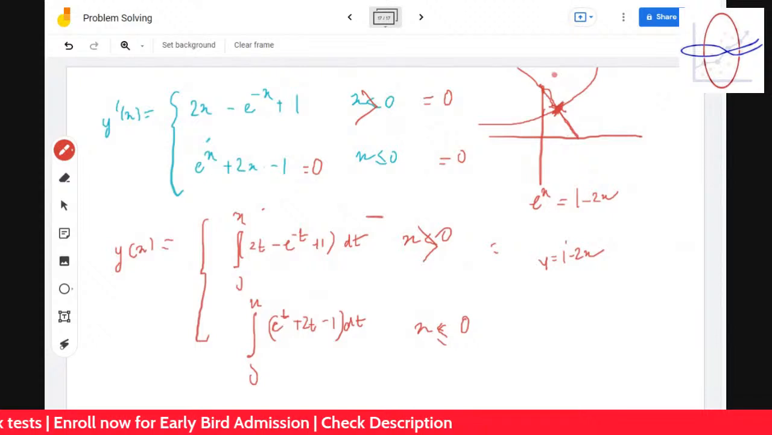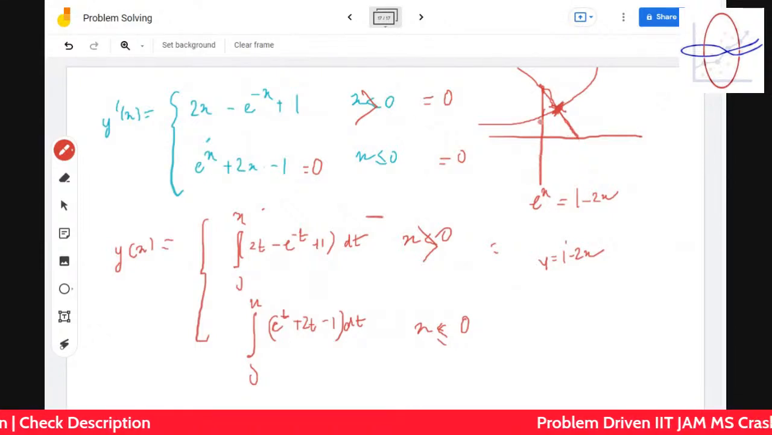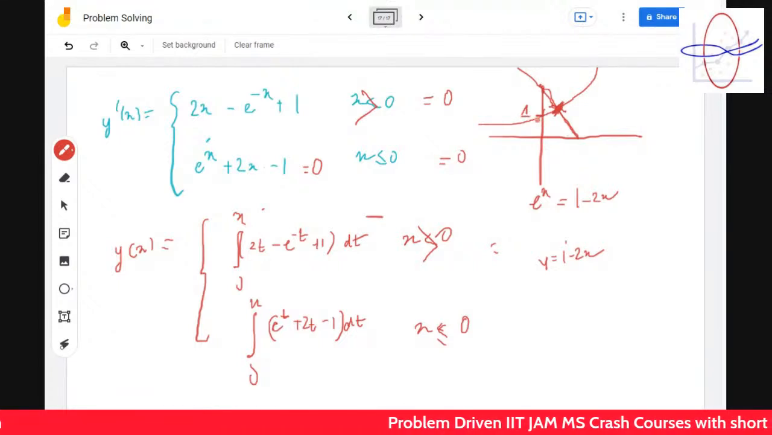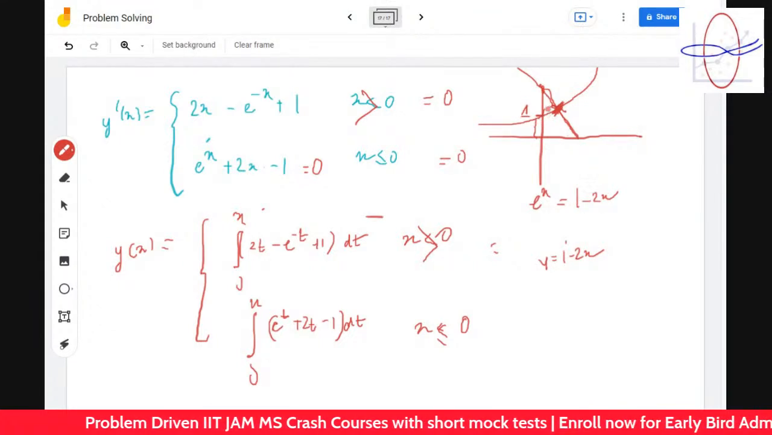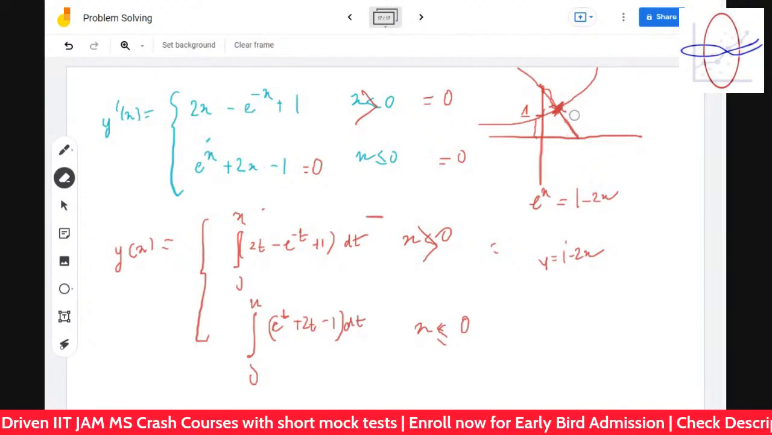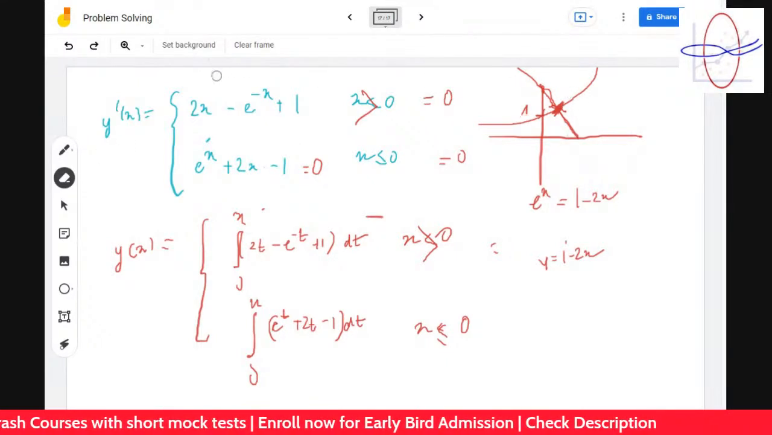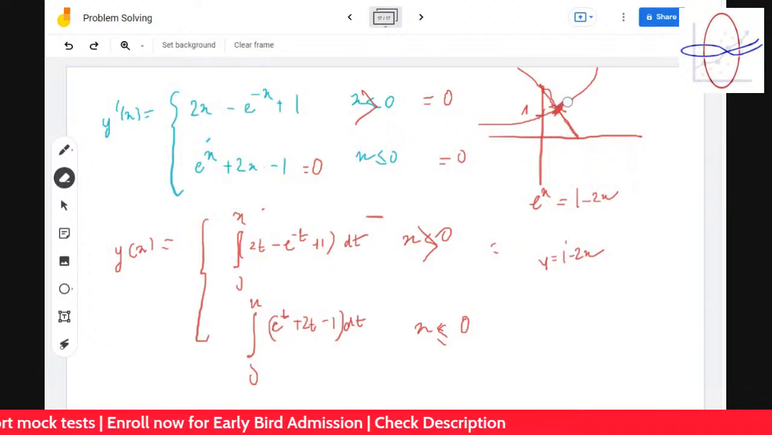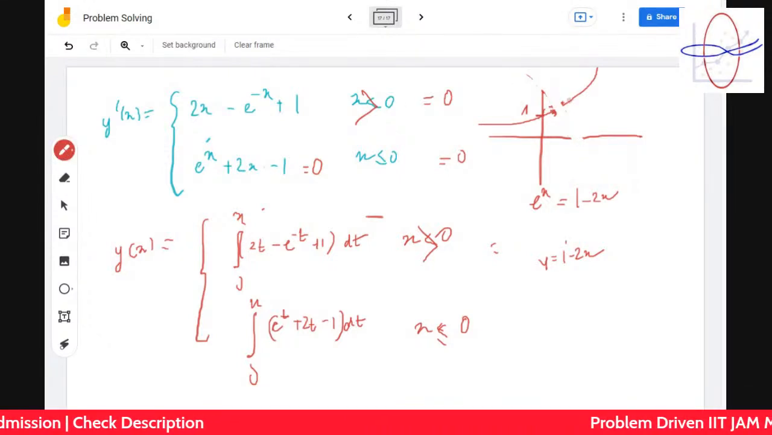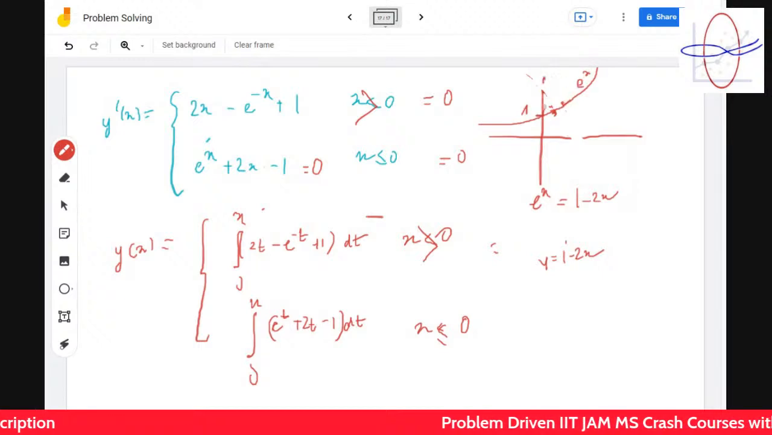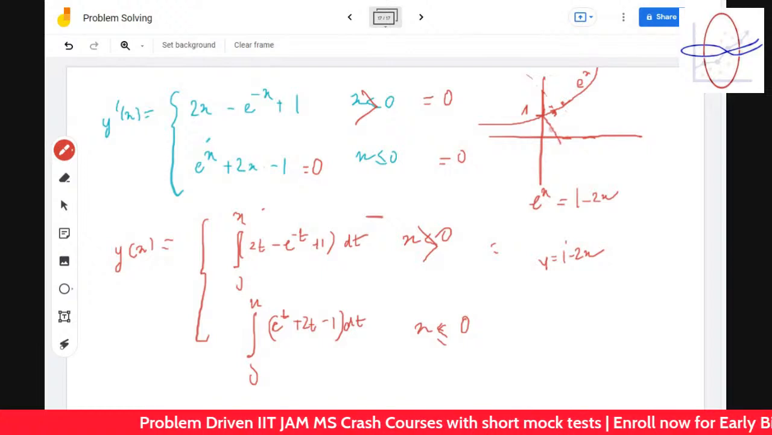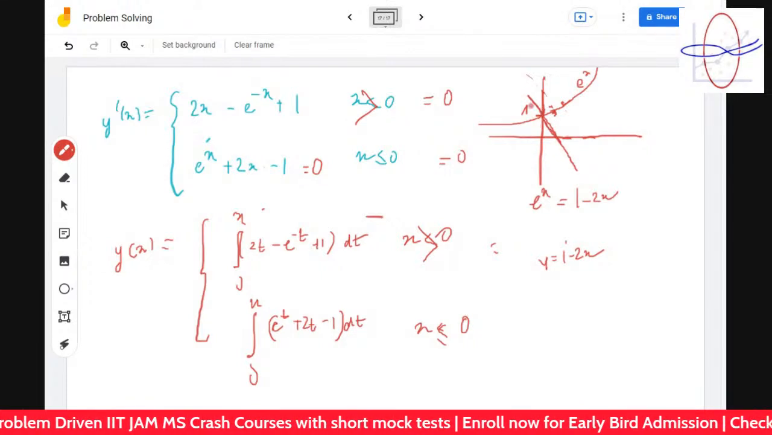So therefore, if there exists a point where they cut, okay, why did I draw like this? e to the power 0 is 1, the height is 1. And 1 minus 2x, if you put x equal to 0, okay, I think I made some mistake in the drawing. So it is e to the power x, and 1 minus 2x looks like this.